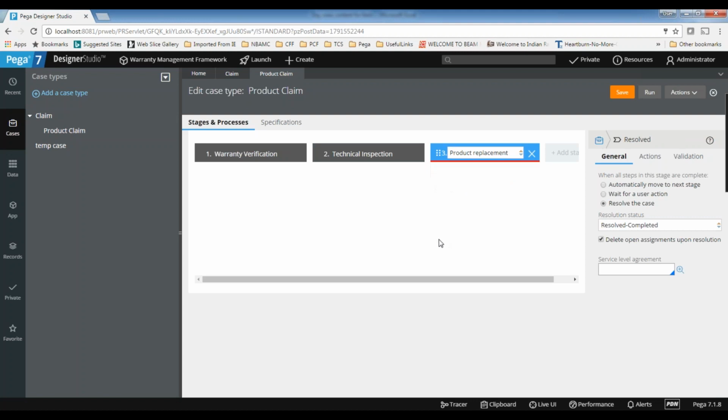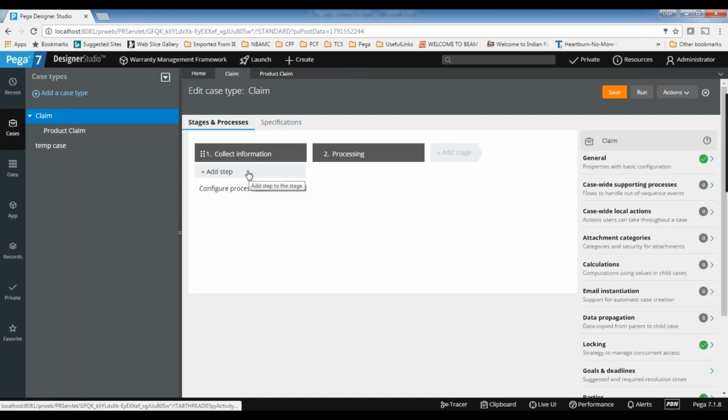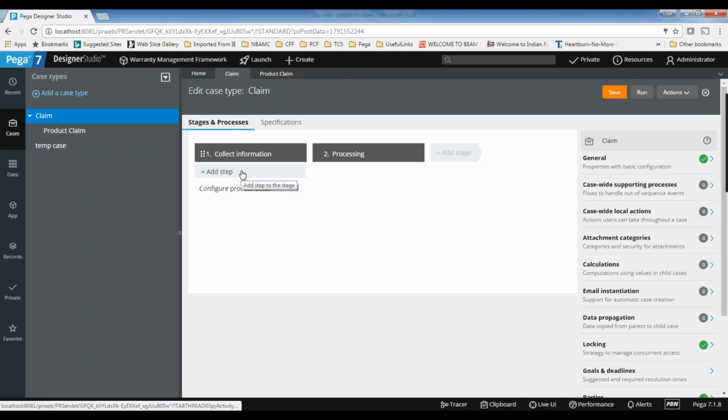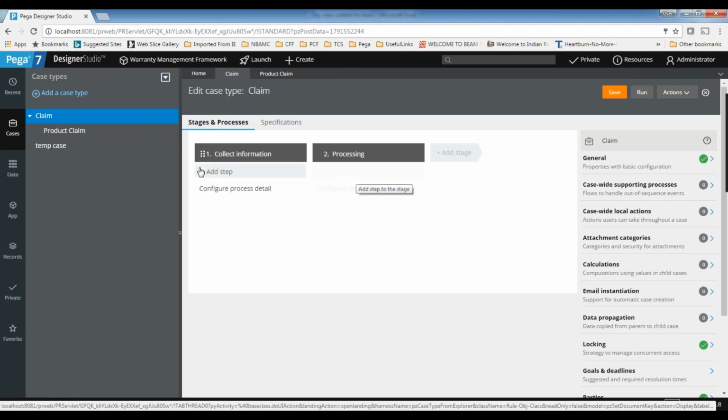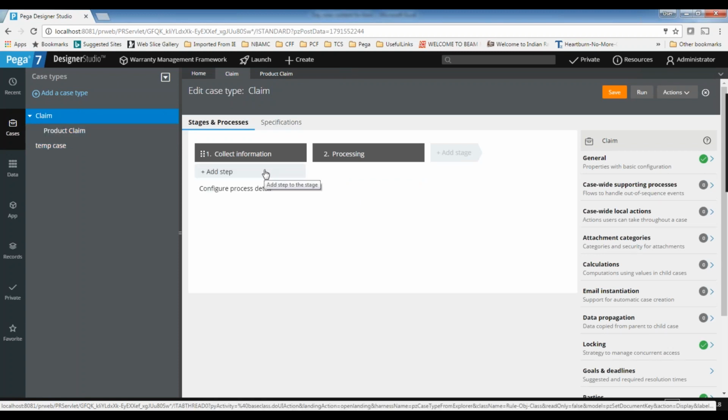So now, tell me what is your question, you're saying? Can we link the sub case to the parent case, to the step configuration also? Sub case to parent case steps you are saying, using the step configuration. Okay. Do you want to add this main case step to sub case? That's what you are asking? No, not that. Can we add a sub case with the parent case through step configuration? Yes, we can do. That's what we are going to do now.